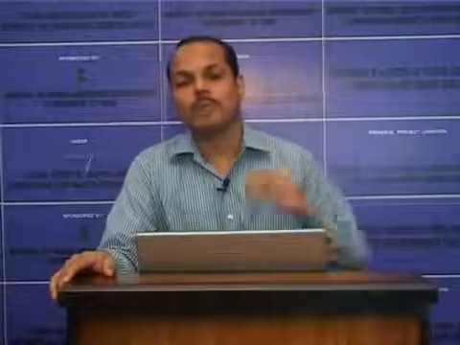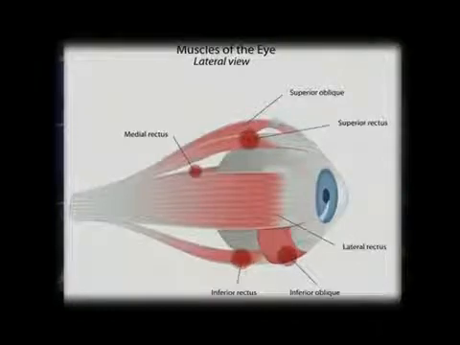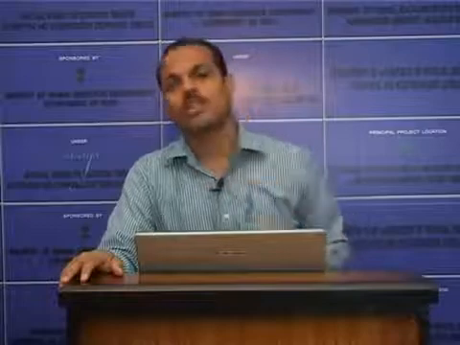Now, it provides somatic motor innervation to 4 extrinsic muscles of the eye, that is superior rectus, inferior rectus, medial rectus and inferior oblique muscle. It also innervates the muscles of the upper eyelid and the intrinsic eye muscles, especially the pupillary muscles. So, together with cranial nerve 4 and cranial nerve 6, these 3 cranial nerves control all the 6 muscles of the eye.